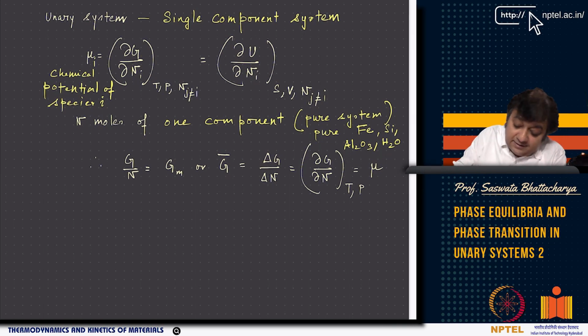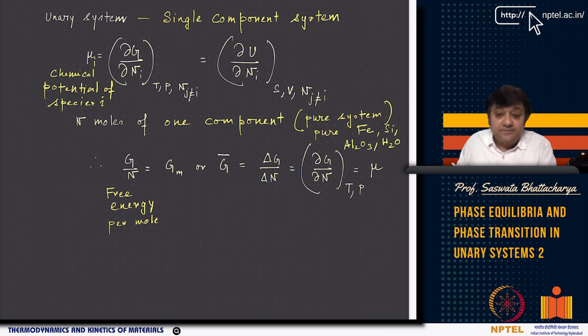So in a unary system, G by N is free energy per mole, which can also be written as Gm or G bar.